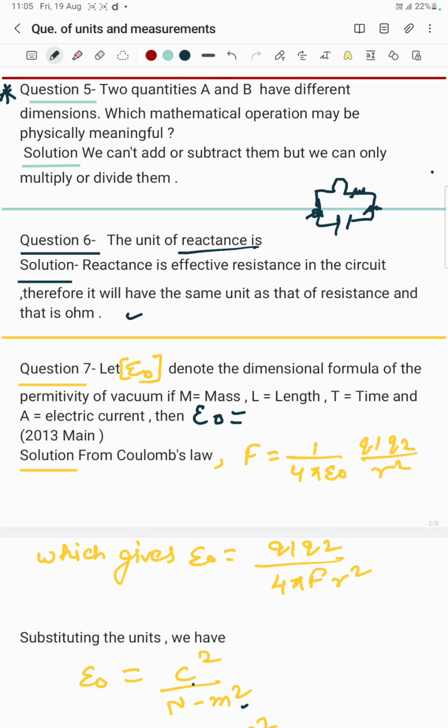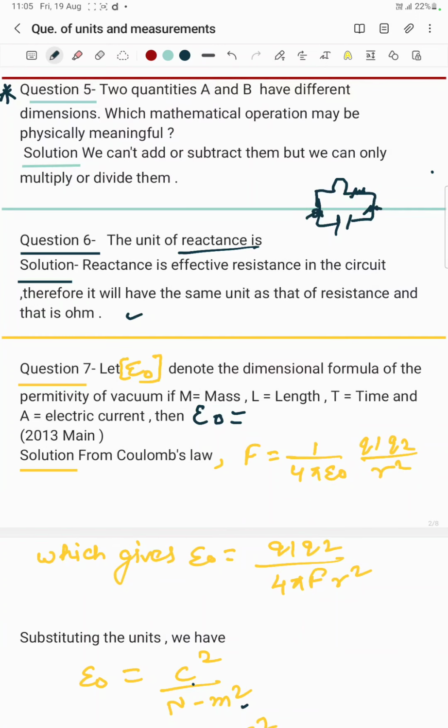So reactance is the effective resistance in the circuit, therefore it will have the same unit as that of resistance, and that is ohm. So the unit of reactance will be the same as that of resistance, because reactance is nothing but the overall combination of resistance, or effective resistance, in the circuit.